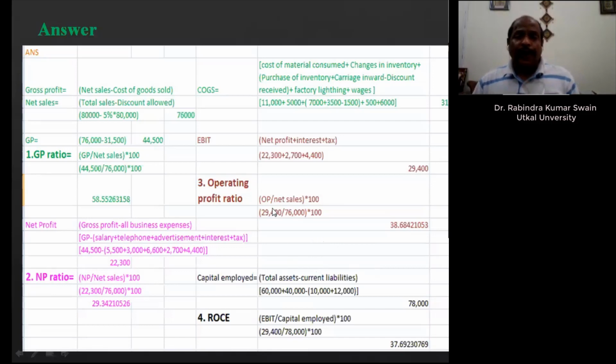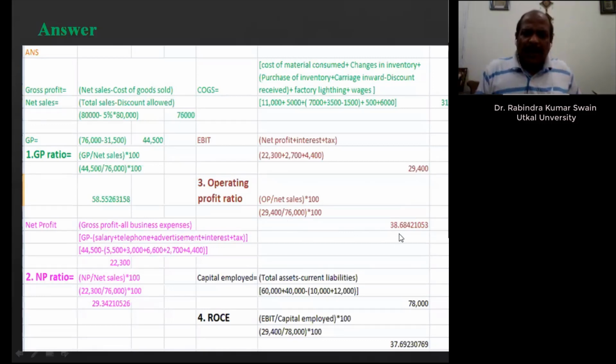And if you see the operating profit, I told you that it is gross profit minus operating expenses. Since operating expense is the same as other expense given in the question, net profit is the same as your operating profit, that is 29,000. That EBIT is 29,400 divided by 76,000 net sales, it is coming 30%.